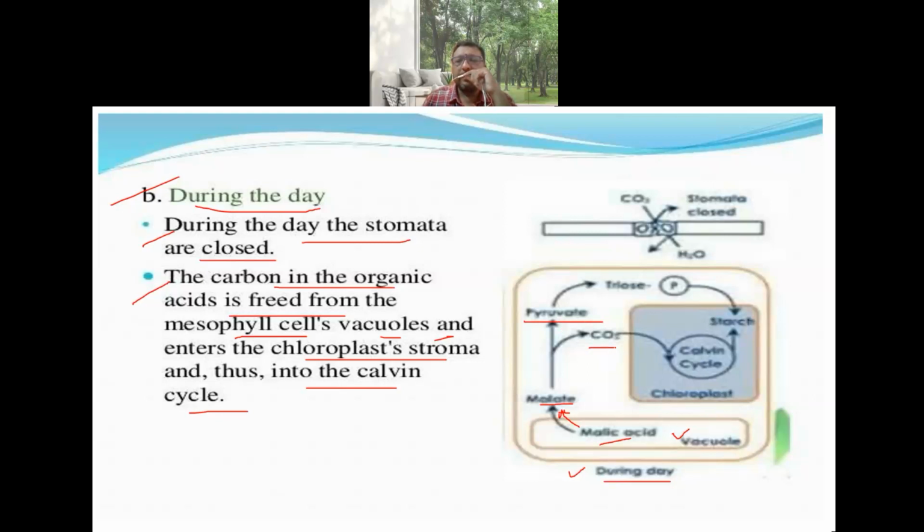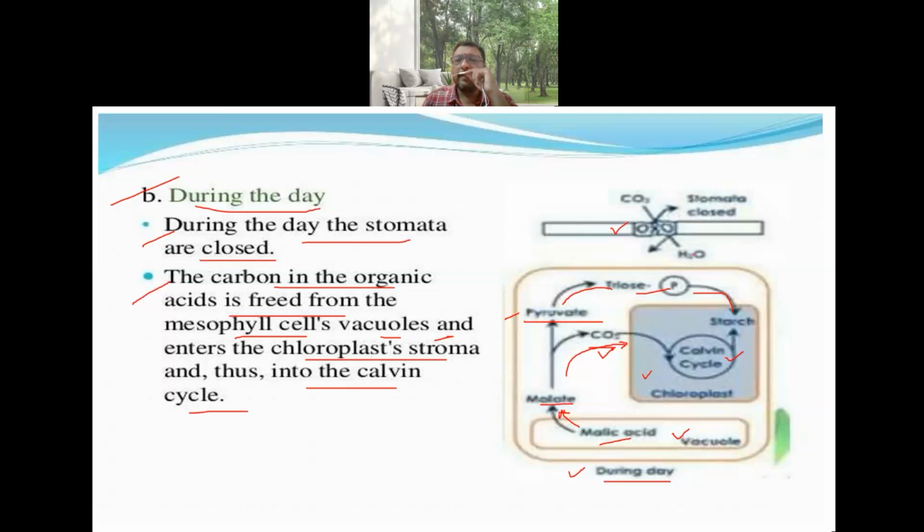So a decarboxylation reaction occurs, and the CO2 released from malic acid enters the chloroplast present in the mesophyll cell, where it enters the C3 cycle, the Calvin cycle. And whatever pyruvic acid is there gets converted into triose phosphate, and this triose phosphate is again utilized in the chloroplast.